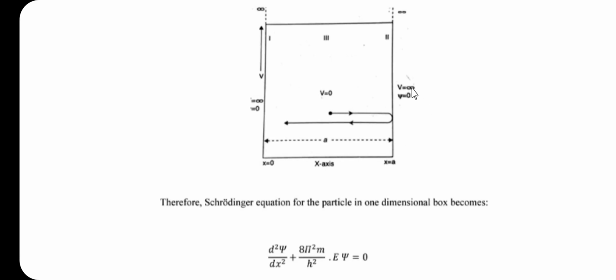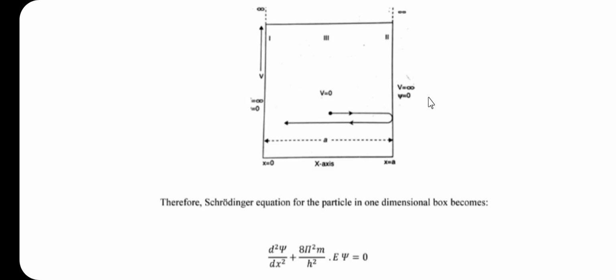So, here V is equal to infinity, here also V is equal to infinity, and it is a constant inside the box, and here it is V is equal to 0. For the sake of convenience, it can be taken as 0 inside the box, so that there is no restriction on the movement of the particle inside the box. So, here the potential energy of the particle inside the box is considered as 0, and due to this there is no restriction on the movement of the particle in the box.